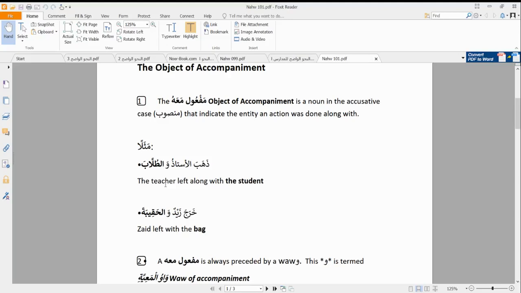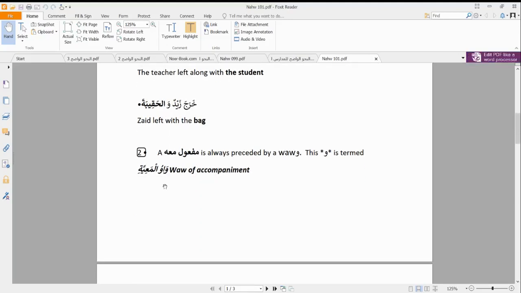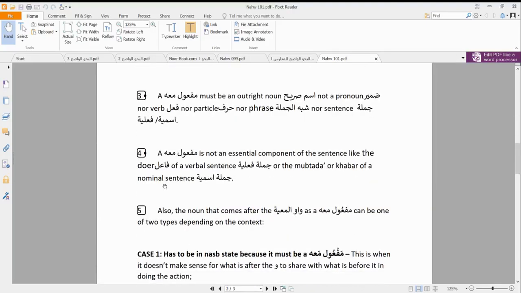And just like the other types of maf'ul, it takes a nasbu, and it always comes after a wawul ma'iyya. So we need a wawul ma'iyya to activate the maf'ul ma'ahu. We call it the waw of accompaniment. And a maf'ul ma'ahu can only be an ismun sarih, an outright noun, like a proper noun.